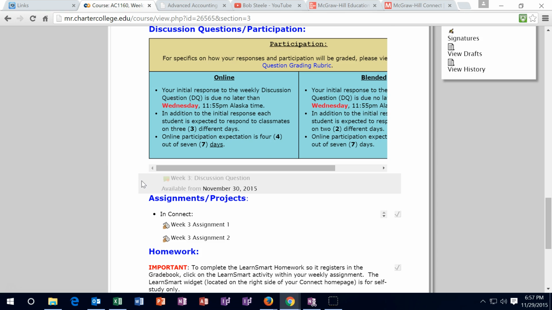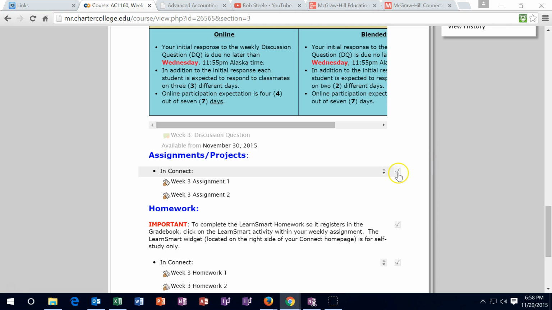Remember that the Moodle rooms is where you want to check something off. So this area where we are looking now is where you want to make sure that you have done everything by Sunday in week 3. So once you're done with the discussion, you can say, okay, check it, I did that. Assignments, we want to check it off. You've done that. Even though we will be doing them in Connect, this is where you want to check them off and make sure that you did it.